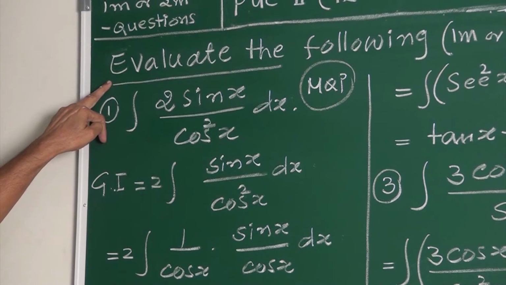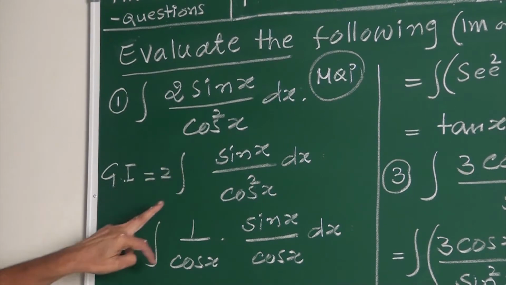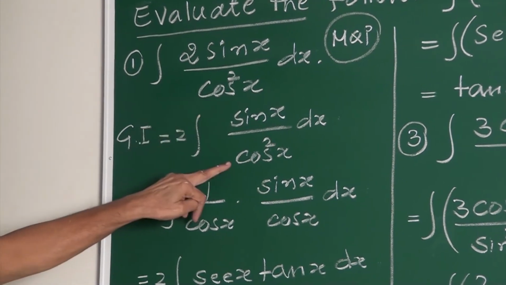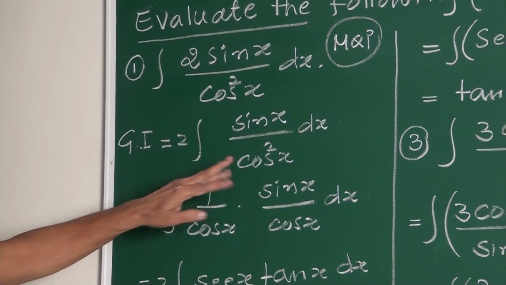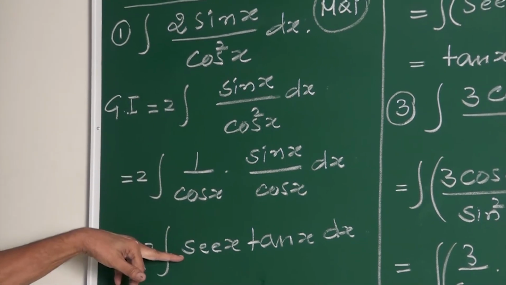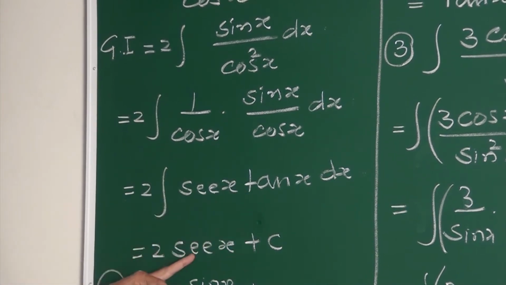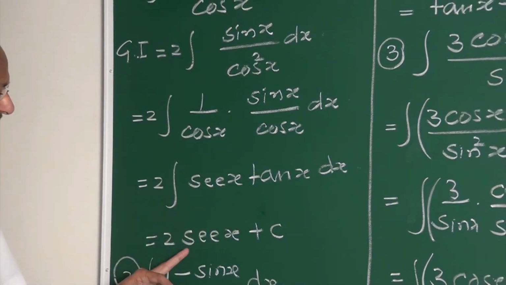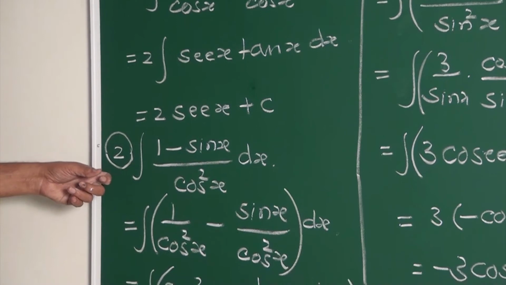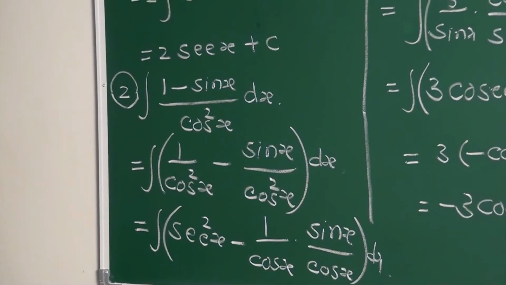This is the first example given in the model question paper under 1 mark question test. Integrate, evaluate the following, 1 mark or 2 mark. Integrate 2 sin x upon cos square x dx. Given integral, this 2 being a constant is taken outside: integral sin x upon cos square x dx. This cos square x, you split as 1 by cos x times sin x by cos x. You know 1 by cos x is sec x, sin x by cos x is tan x. Therefore, 2 into integral sec x tan x dx. Integral sec into tan is sec x, so the answer is 2 sec x plus c. 1 mark. This is slightly lengthy, so you may expect it under 2 mark questions.